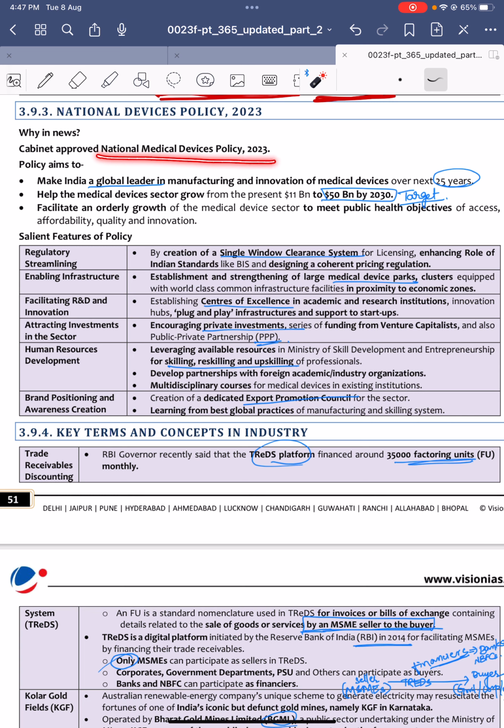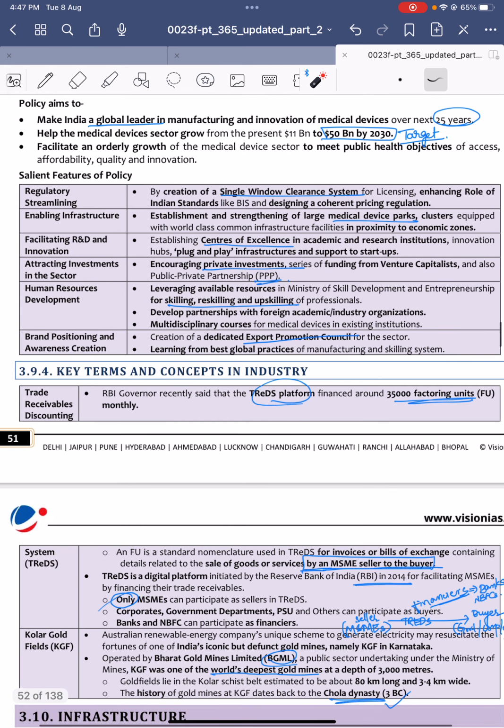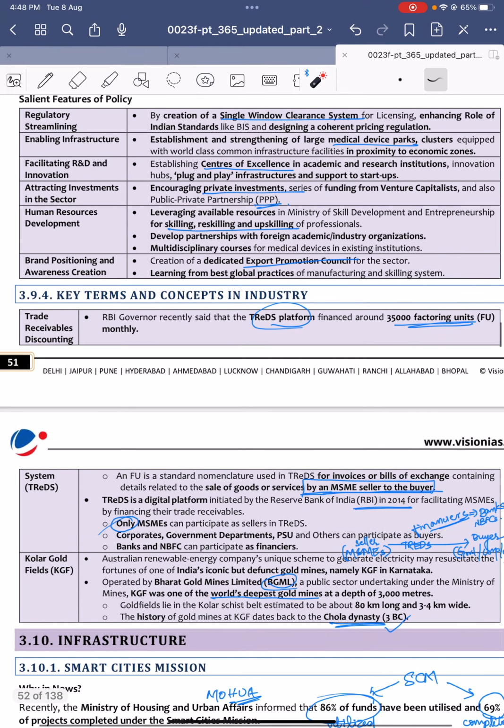Next, the National Medical Devices Policy of 2023. The Cabinet approved this new policy. Its aim is to make India a global leader in manufacturing of medical devices over the next 25 years, and to help the medical devices sector grow from 11 billion dollars to 50 billion dollars by 2030. So over the next 25 years, India should become a global leader, and by 2030, the sector should increase to $50 billion.